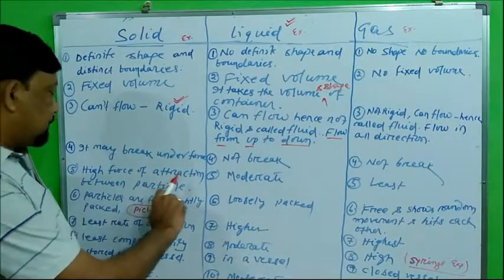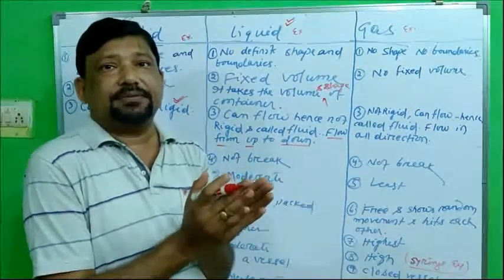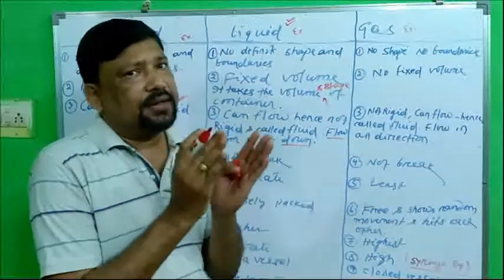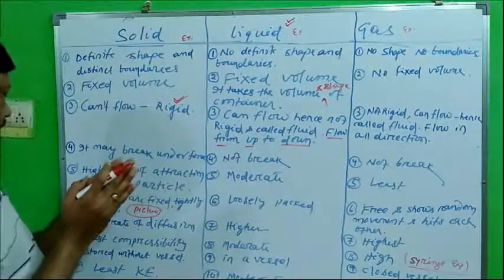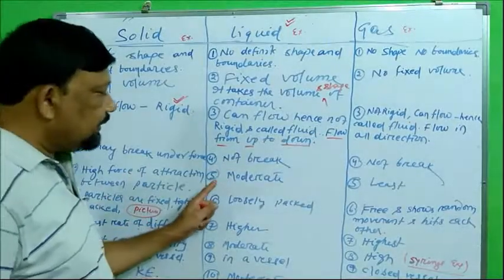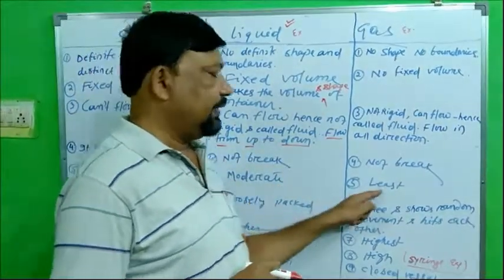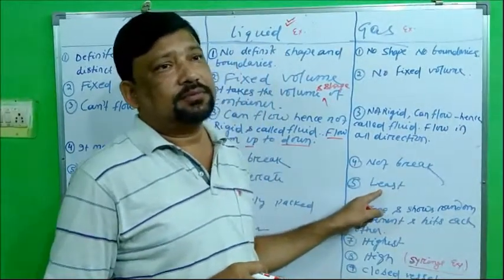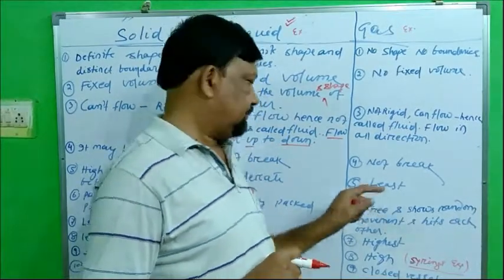5. High force of attraction between the particles. The particles are packed in solid, so they have high force of attraction, due to which they are in solid state. Here the force of attraction is moderate, less, and here the force of attraction is very, very less. So the gas particles are flowing in nature.